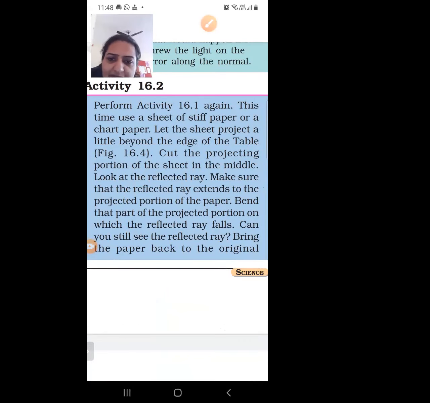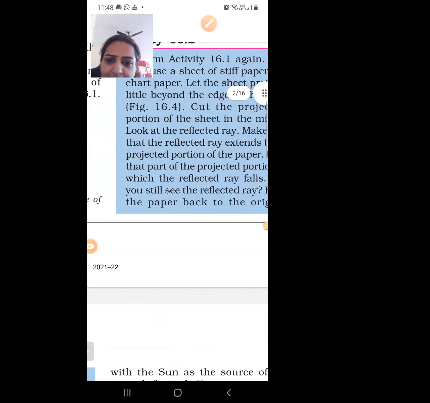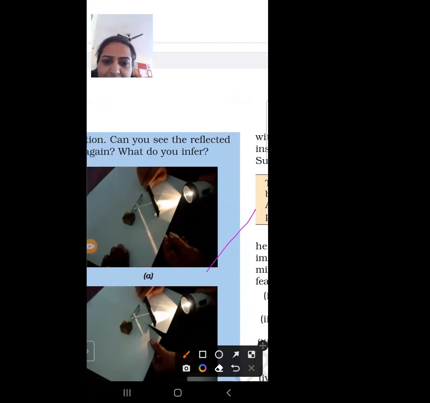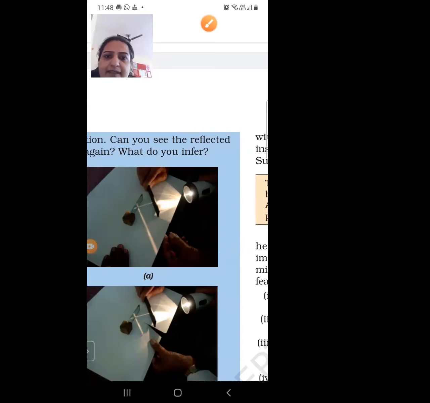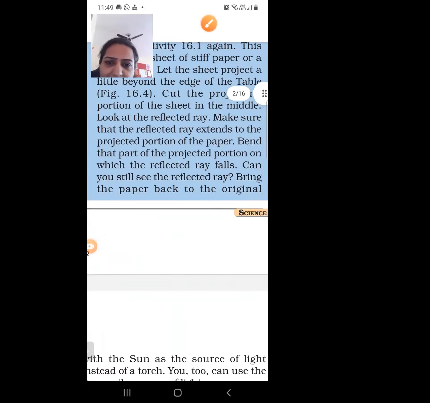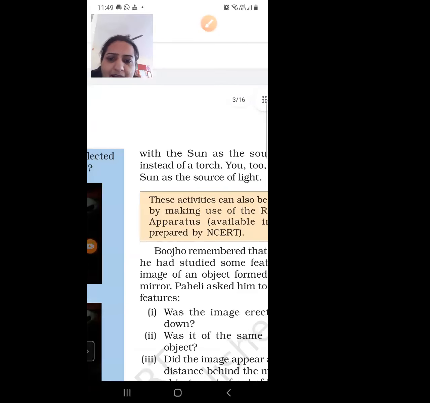Can you still see the reflected ray? Yes, we are seeing this reflected ray. Where is our reflected ray? This is our reflected ray. So we can see the reflected ray now if we cut down the paper in the middle. So next is, can you see the reflected ray? Yes. Bring the paper back to the original position.